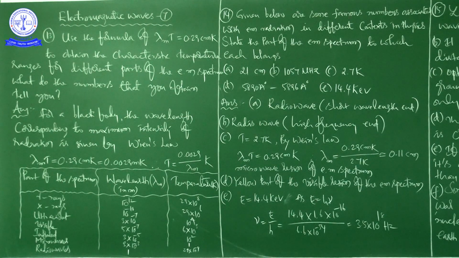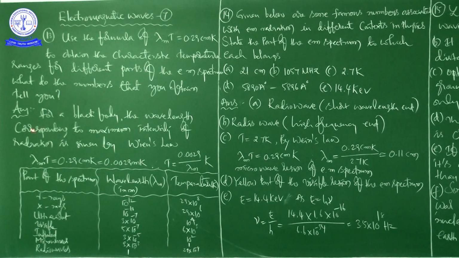And see the answer. I can say one point here: a body at temperature T produces a continuous spectrum. Okay, right. Now lambda m T is equal to 0.29 centimeter Kelvin. If you convert this into meters, that is 0.0029 meter Kelvin.